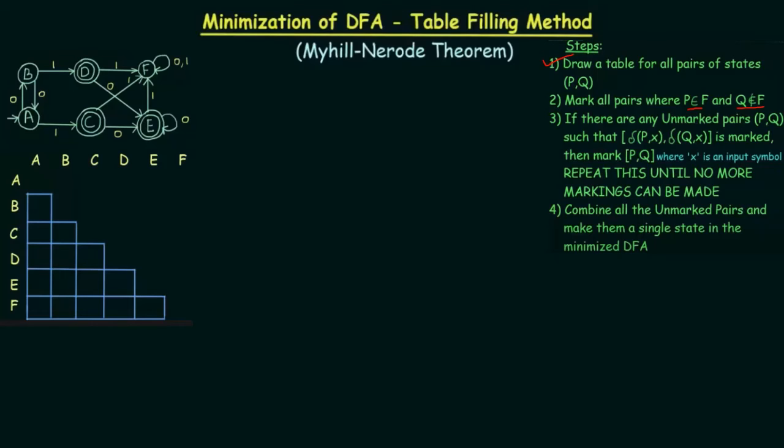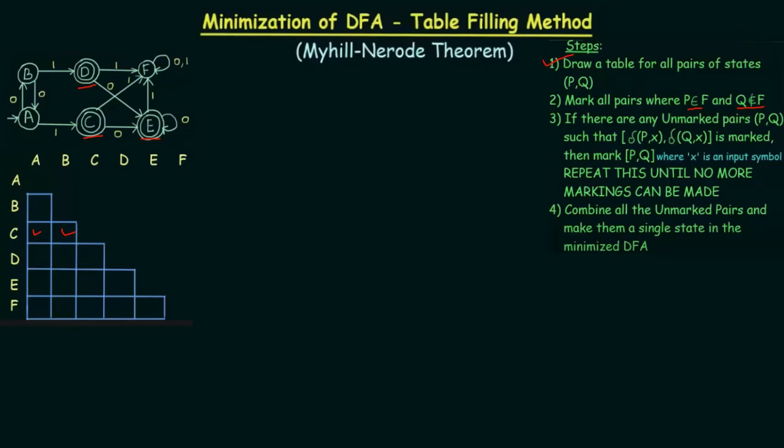So you can see that, let's first of all take the example B and A. Both are non-final states, so you cannot mark this one. For C, so first of all let's look at C, D and E as these are final states. So C with A, I can mark this. C with B, I can mark this. Okay. Now let's go to D.